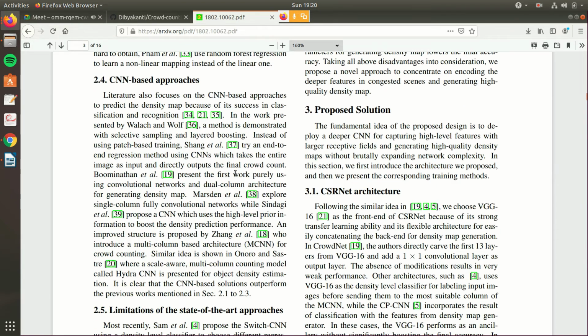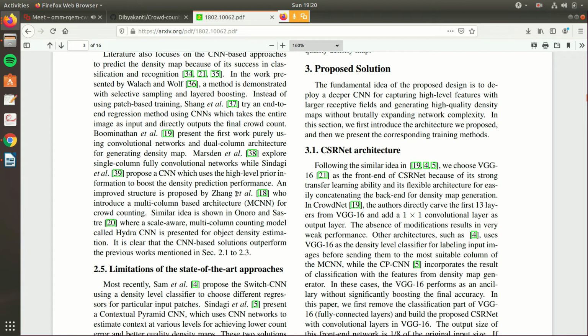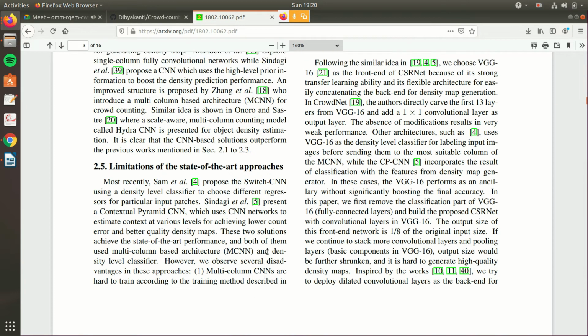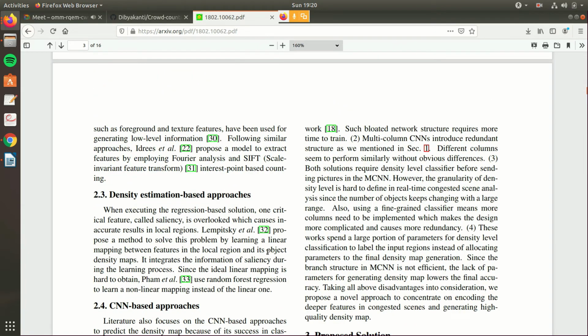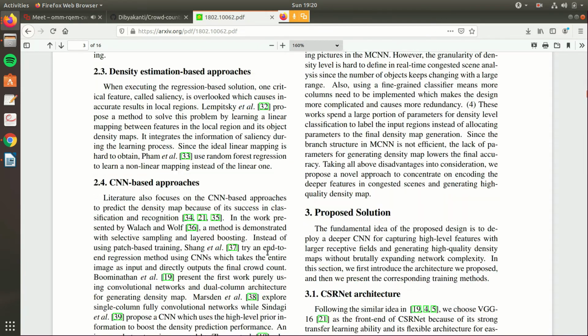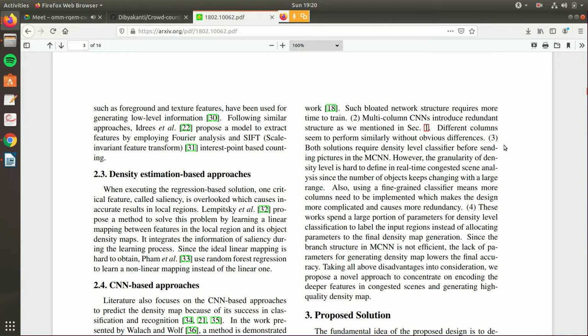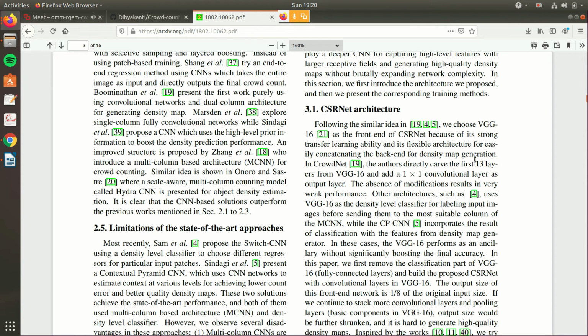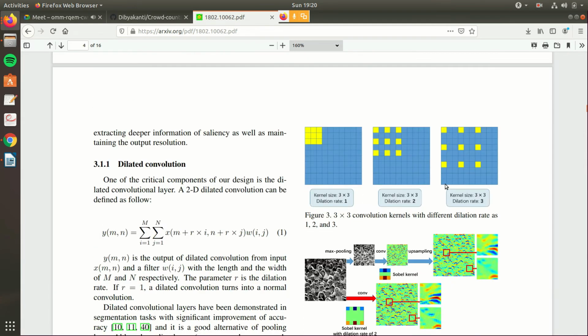In the CNN based approaches, the state of the art that existed initially was the MCNN, the multi-column CNN, but the multi-column CNN has a drawback that it took a lot of time to train, and also it was redundant. They had redundant structures, as many columns seemed to provide similar results without many differences. So the CSR network tried to overcome all these defects. The new concept that the CSR network used was the dilated convolution.